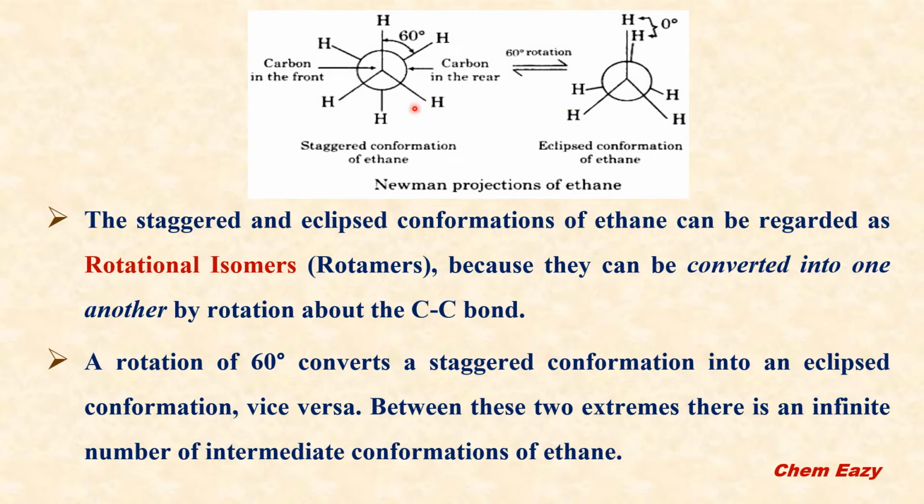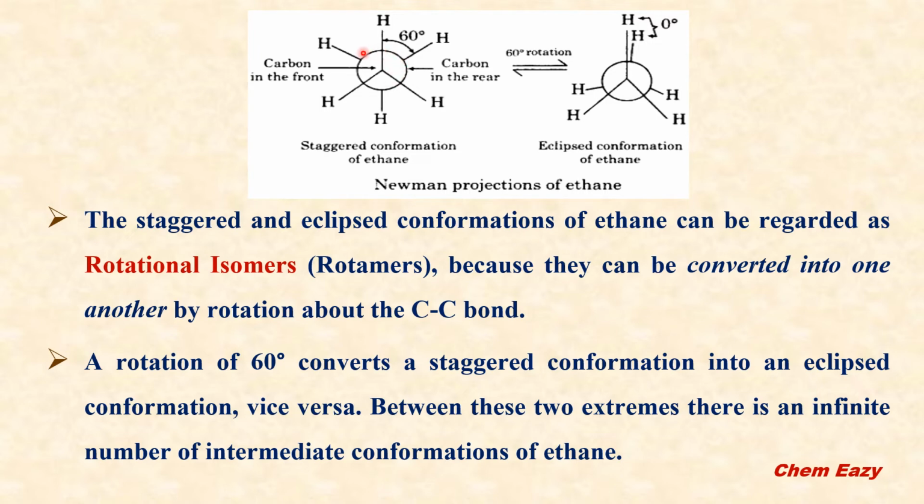Here Newman projections of ethane are given. This one is the staggered conformation of ethane and this one is the eclipsed conformation of ethane. In this, the middle point is one of the carbons, which is closer to the eye, and this is attached with 3 longer lines which indicate carbon-hydrogen bonds. Between any 2 bonds, the bond angle is 120 degrees.